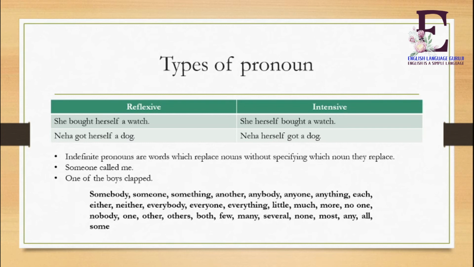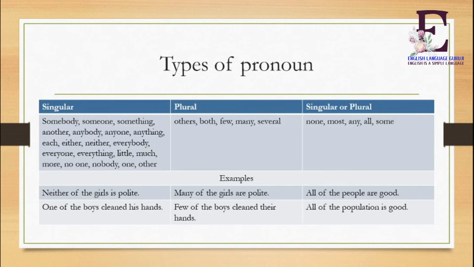You can say somebody, someone, something, another, anybody, anyone, anything, each, either, neither, everybody, everyone, everything, little, much, more, no one, nobody, one, other, others, both, few, many, several, none, most, any, all, and some. These are the indefinite pronouns. There are three types: singular, plural, and singular or plural both.